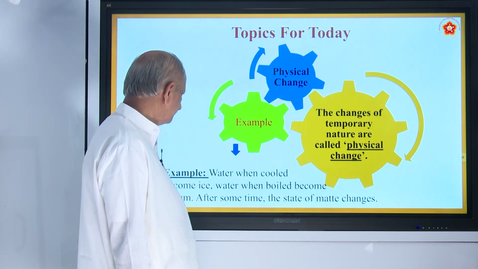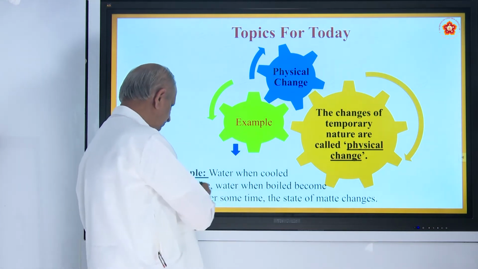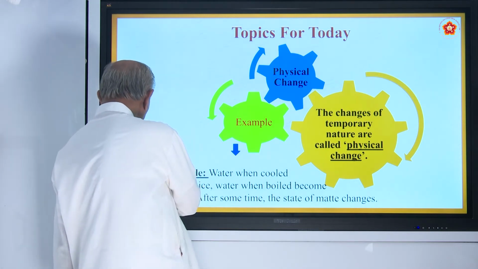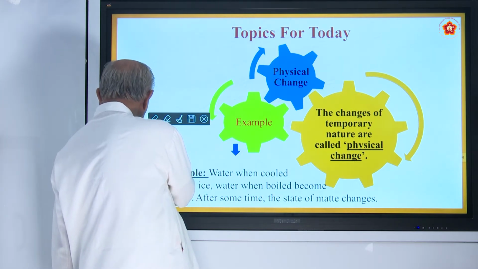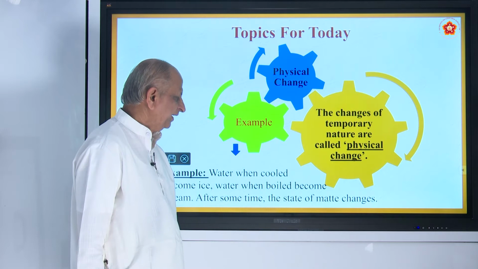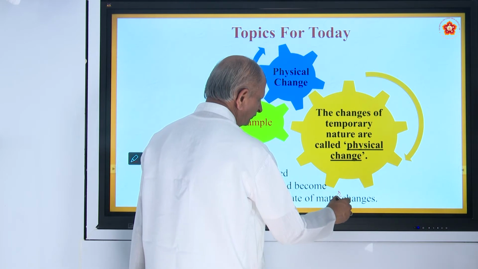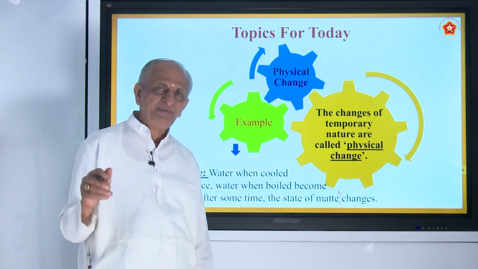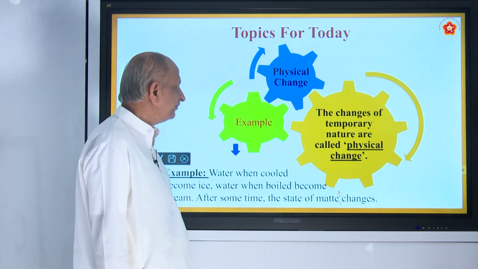And then water when cooled becomes ice. Water when boiled becomes steam. So these are examples of physical change. So the physical change is a temporary change. After some time, the state of matter changes. For example, ice which is solid becomes liquid. Similarly, water which is liquid becomes steam, like that. Okay. So this is the example for physical change.